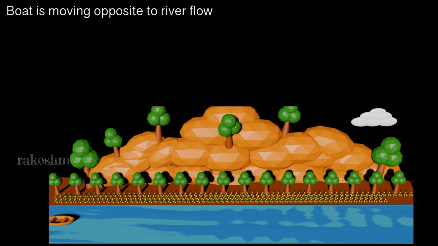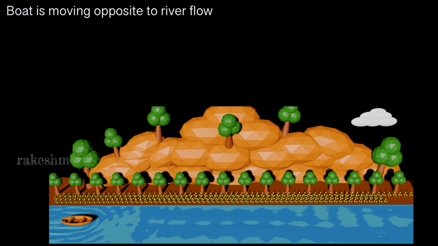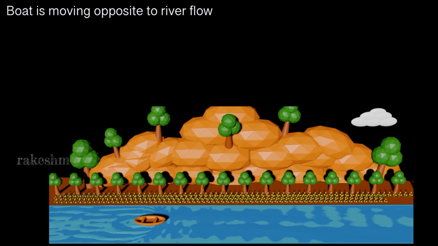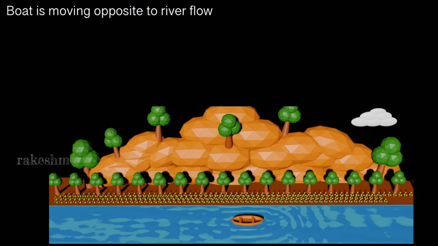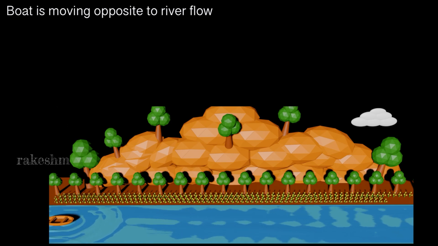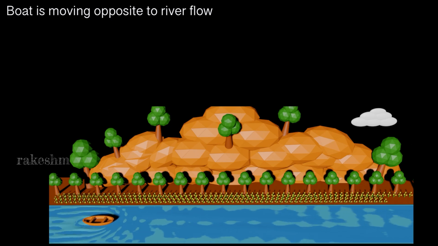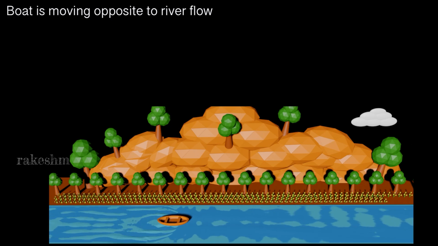Now let us consider a case when the river is flowing. So in this case, the river is flowing in this direction and the boat is moving in this direction, which means the velocity of the boat is opposite to the velocity of the river. Let us take some values for the velocity of the boat and the velocity of the river.